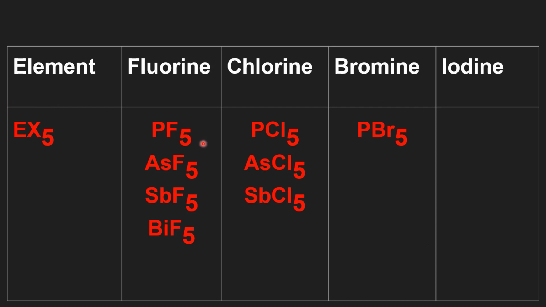Among the pentahalides, except nitrogen, all elements form pentafluorides. Phosphorus, arsenic, and antimony form pentachlorides, and only phosphorus can form a pentabromide. Pentabromides and pentaiodides are not possible because of the large size of the halogen atom.